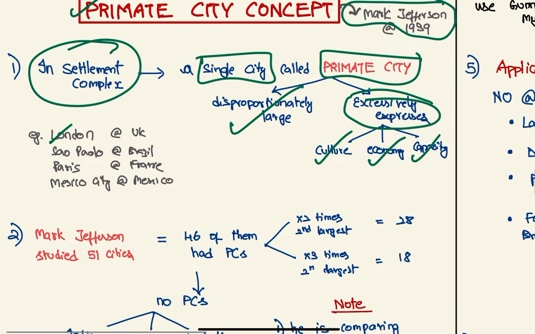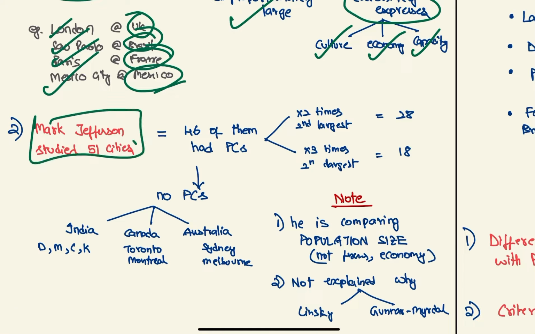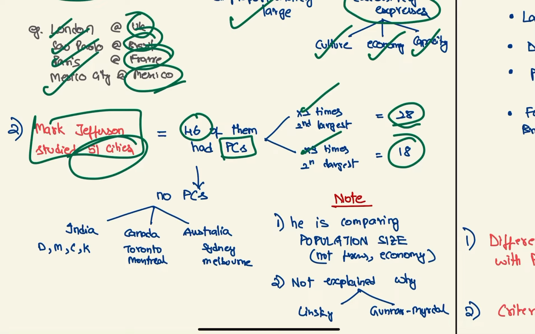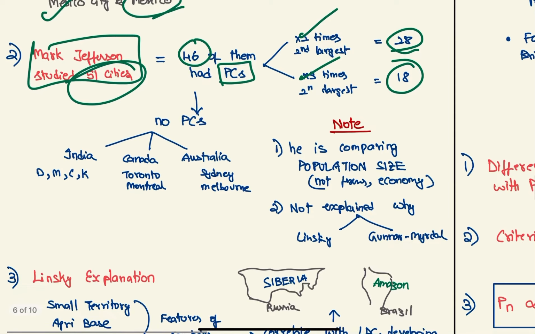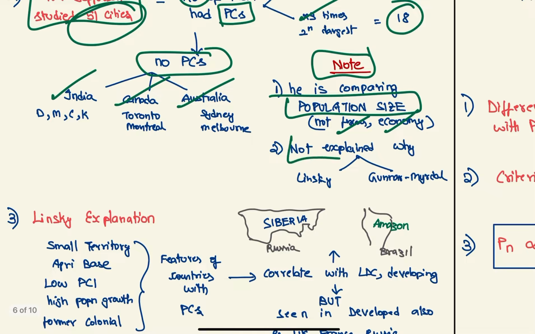For example, London for UK, Sao Paulo for Brazil, Paris for France, and Mexico City for Mexico. Mark Jefferson studied 51 cities, and he found that 46 of them had primate cities, with 28 of them being twice as large as the second largest, and 18 of them being thrice as large as the second largest city. Countries with no primate cities were India, Canada, and Australia. But we must note that he is comparing population size only, not functions or economy. And also, he did not explain why this is happening.